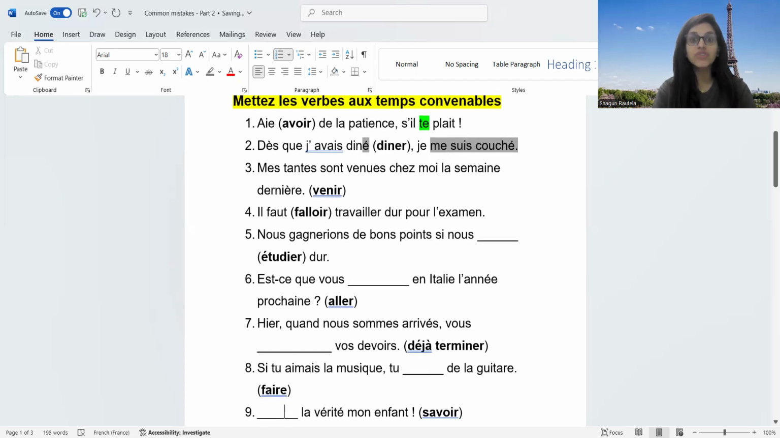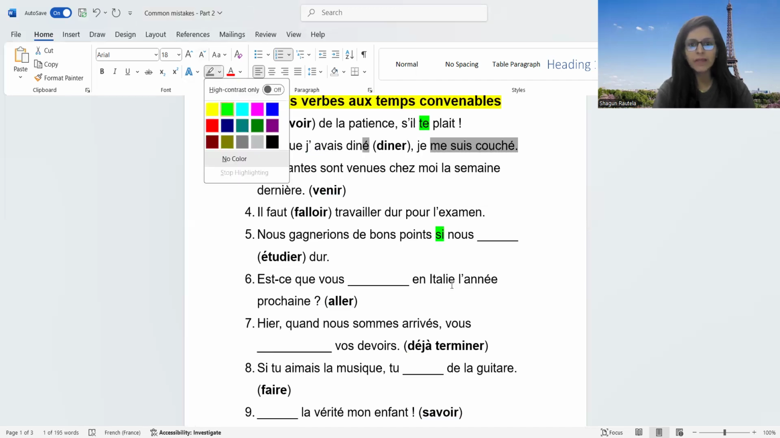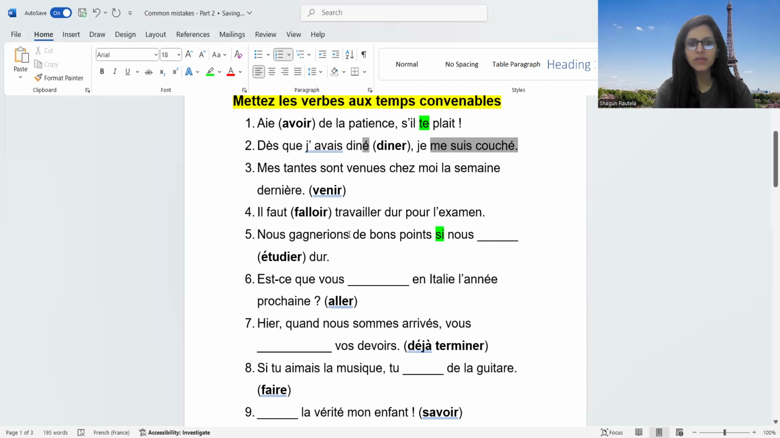Okay, let's move to the next one. Now we have si conditions also. Si plus dash: si is given. Can you see the si? Si plus dash, plus which tense is given here? My first step: see the tense which is given. So it is conditionnel, so si plus imparfait. How will you conjugate imparfait? Endings like ais and then ions, so a double i is going to come.